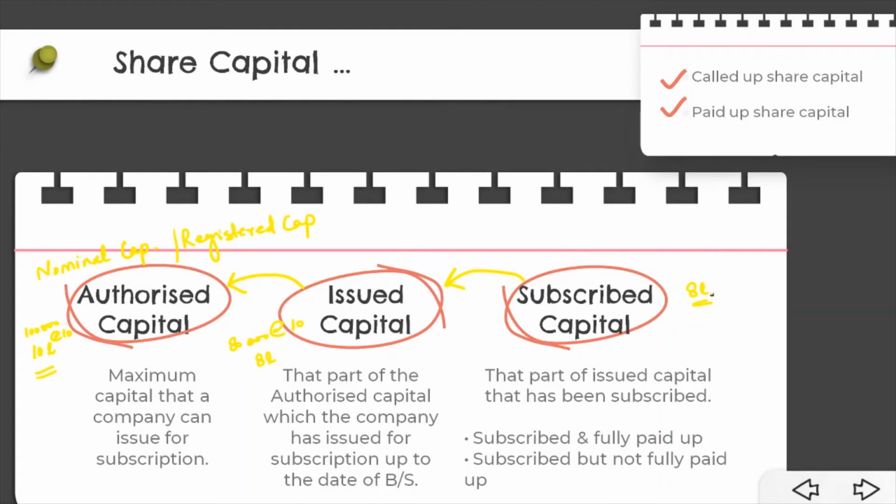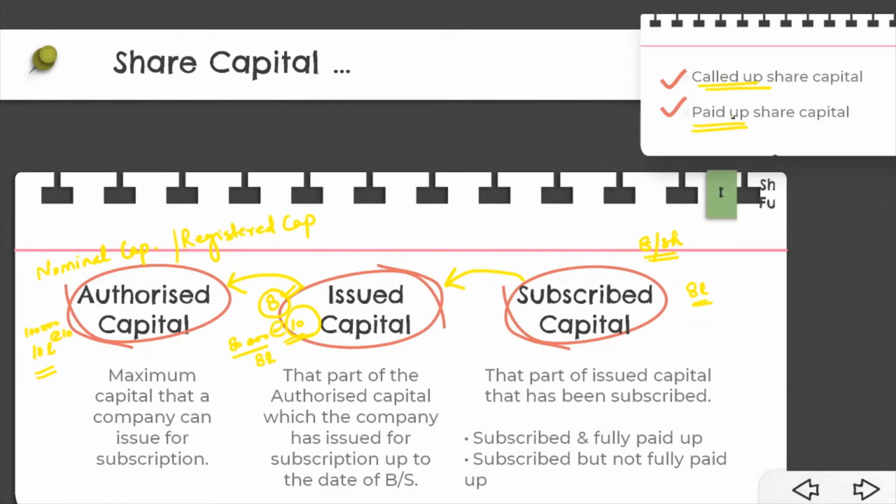Okay, so the called up share capital. Called up share capital means that share capital which has been called up by the company. So for example, if the company had issued 80,000 shares at the rate of 10 each, out of 10 the company has only called 8. So 8 rupees per share will be the called up share capital. And paid up share capital means if the company has called 8 and people have paid 8 per share, so 8 per share would be your paid up share capital. So called up share capital means the share capital that has been called up by the company, and paid up means the amount that has been paid by the shareholders.